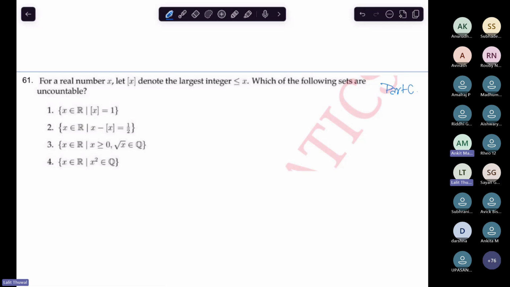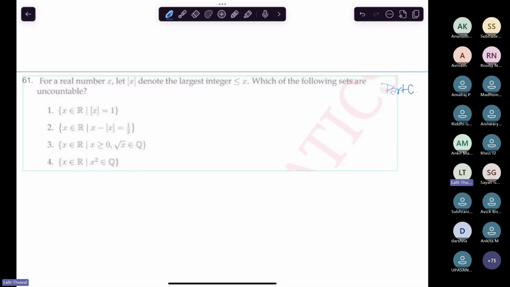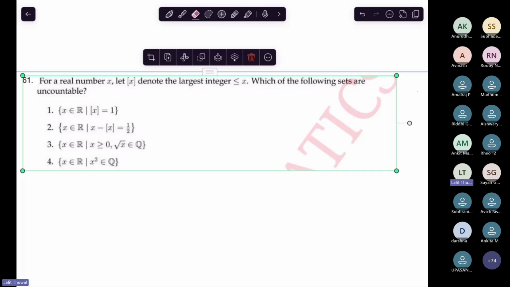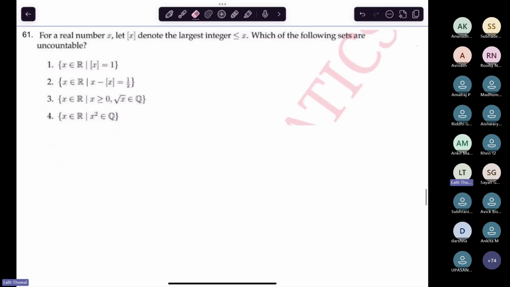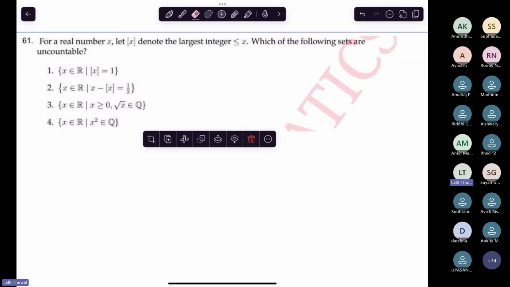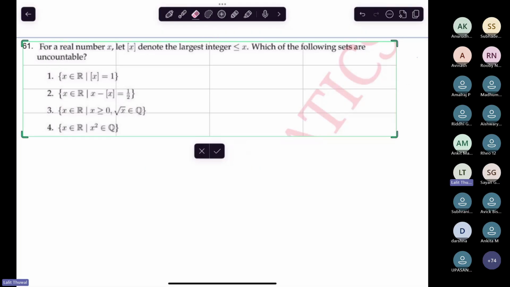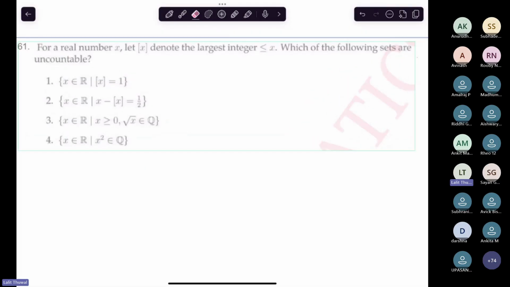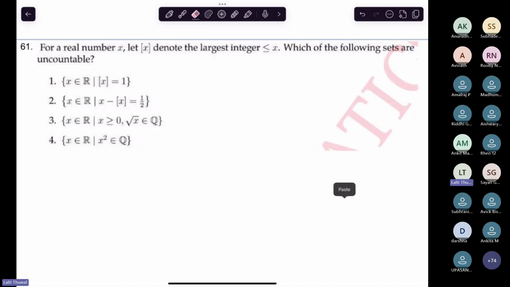Sir, the question is not visible. The font size is small. No, sir. So what's the problem then? Can't you see the screen clearly? Now can you see?